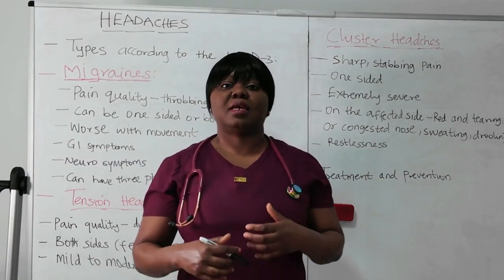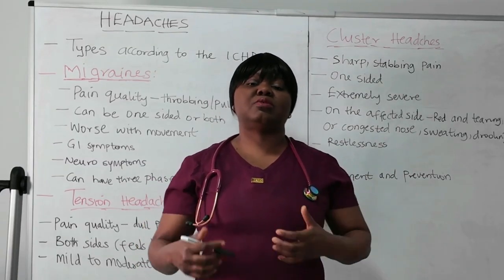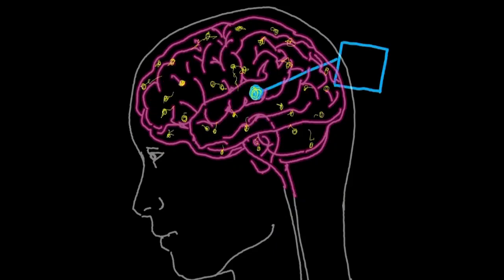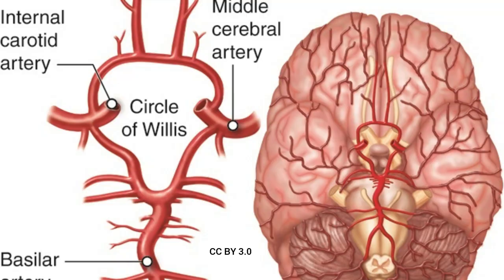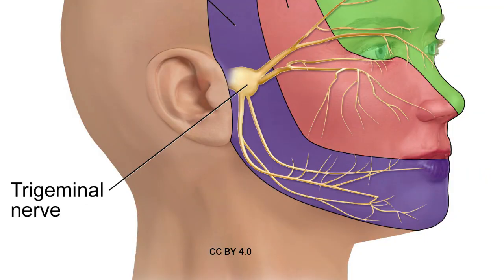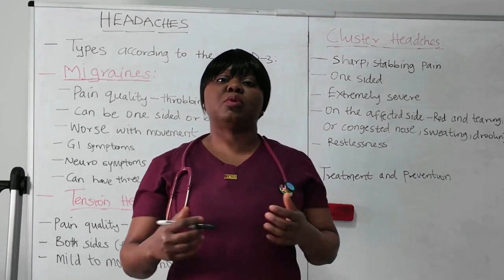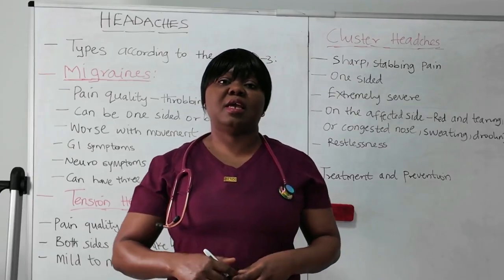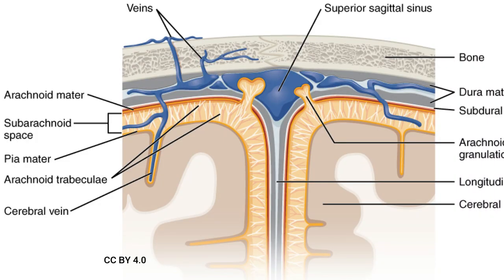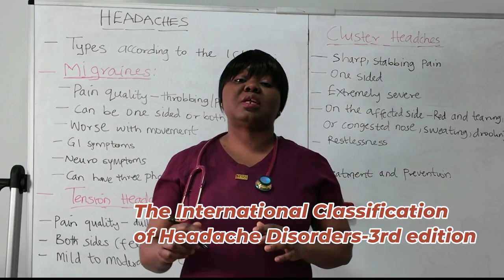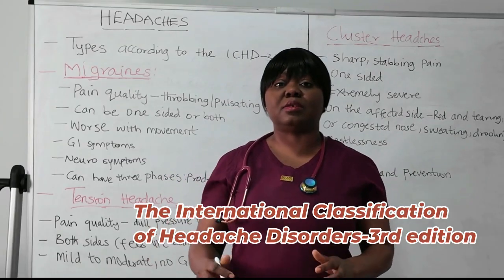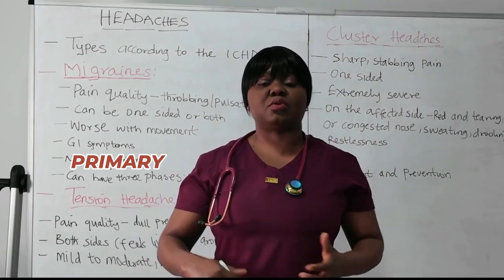So what is headache? Headache occurs when brain-sensitive structures around the head are stimulated. These structures include blood vessels, nerves, especially the trigeminal nerve, that's cranial nerve 5, which provides sensory input to pain, touch, and pressure. Also the muscles of the head and the neck, and the covering of the brain, that's the meninges.